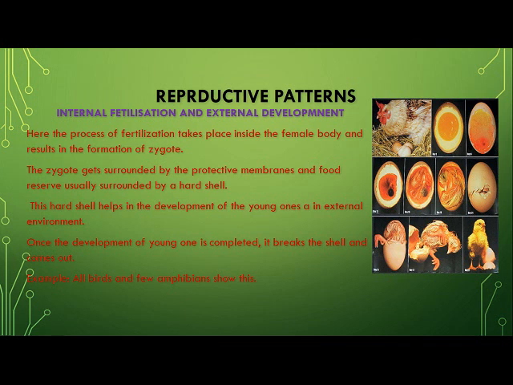So the outermost covering is usually the hard shell, and this hard shell helps in the development of the young one in the external environment. And children, this particular process takes place very nicely, so it needs a suitable temperature. So usually the mother bird sits on this egg and provides them a suitable temperature. And children, different birds have different hatching periods, but a hen usually takes 12 to 14 days to give birth to a chick. So one of the examples is the birds and some of the amphibians.